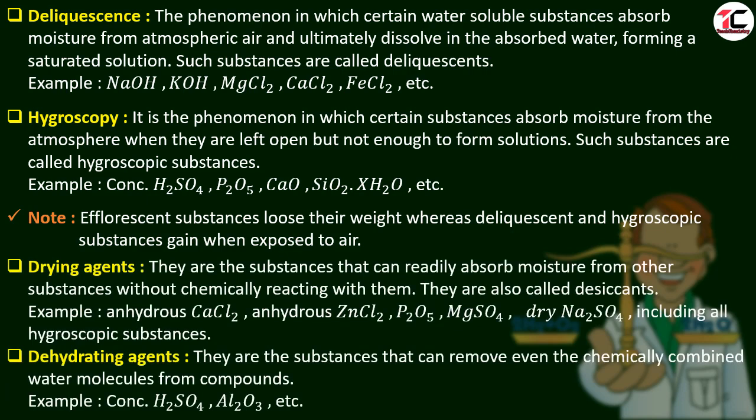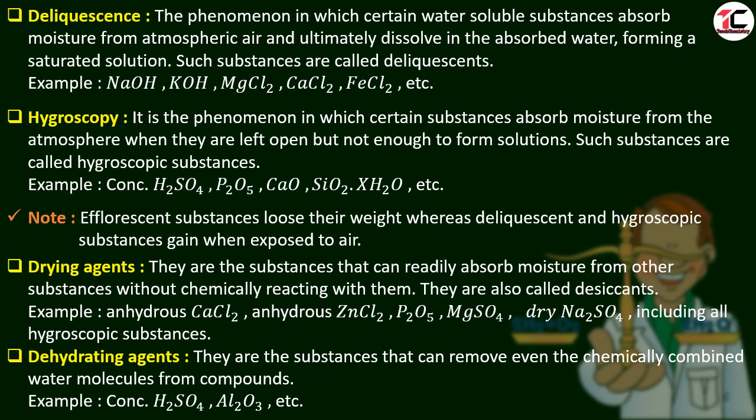What are drying agents? They are the substances that can readily absorb moisture from other substances without chemically reacting with them. They are also called desiccants. Some examples are anhydrous calcium chloride, anhydrous zinc chloride, phosphorus pentoxide, magnesium sulfate, dry sodium sulfate. Anhydrous means they have no water molecules. Actually, all the hygroscopic substances are drying agents.